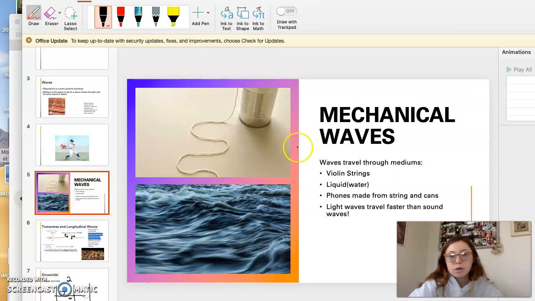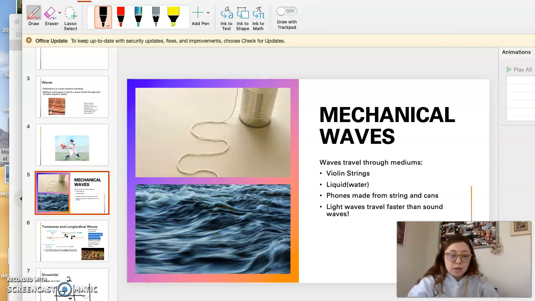So if we just explore some more examples of a mechanical wave, which are particles traveling through mediums, we have a violin string, which was similar to the guitar string. So that particle is traveling through the string, and the string being the medium. We have the water waves right here. The energy is traveling through the waves, so the waves are the mediums.